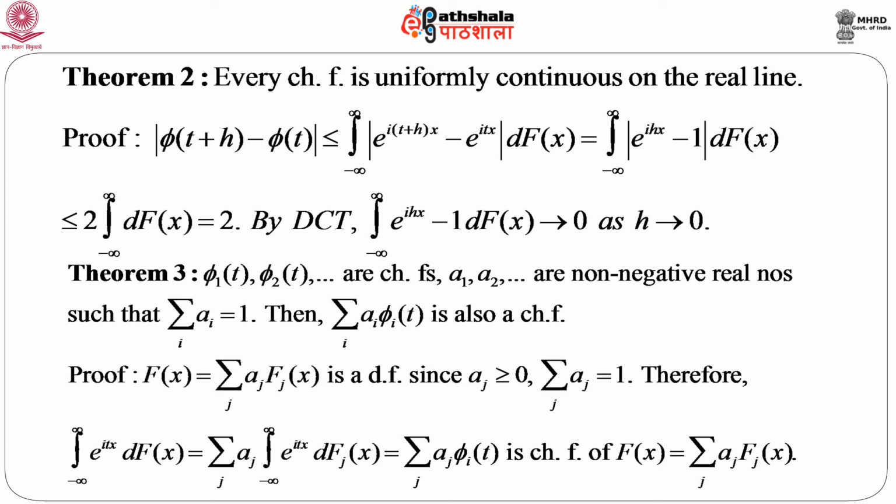So, from here we have observed that any characteristic function, irrespective of the distribution function, is always uniformly continuous, and if we have a bunch of characteristic functions and we take a convex combination of those characteristic functions, the resultant function is also a characteristic function. That means there exists a random variable and there exists a distribution function for which we can have this convex combination as a characteristic function.